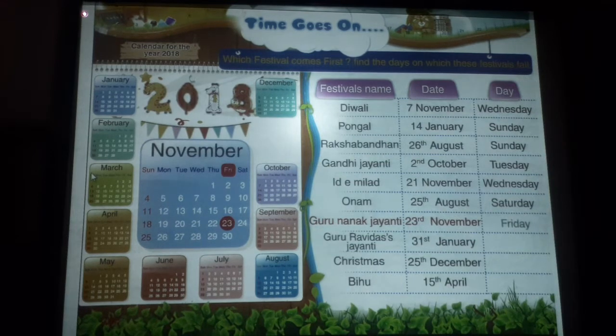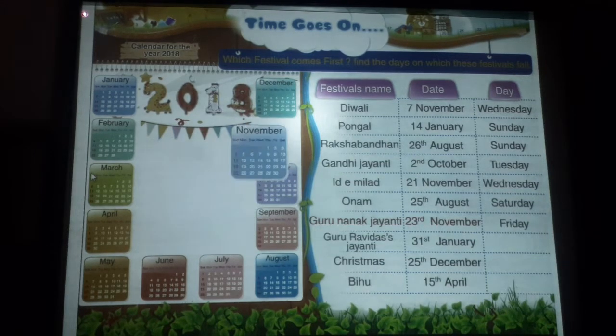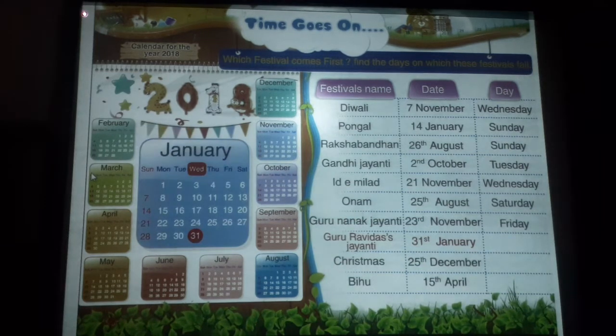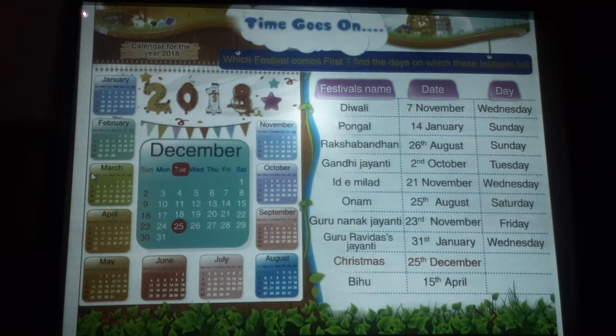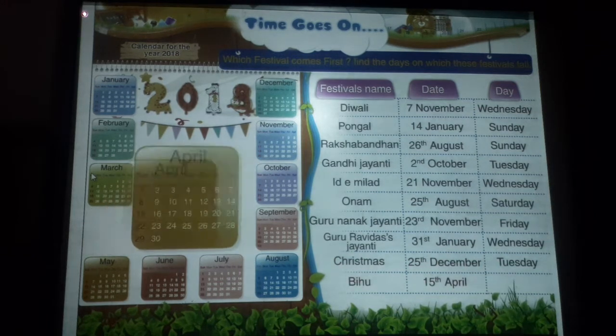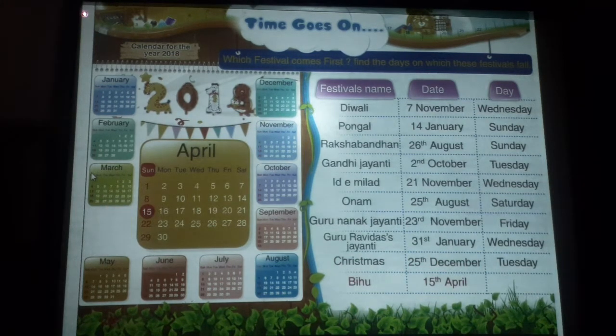The day is Friday. Guru Ravidasa's Jayanti comes on 31st January. The day is Wednesday. Christmas is on December 25th. That day is Tuesday. Bihu is on 15th April. That day is Sunday.